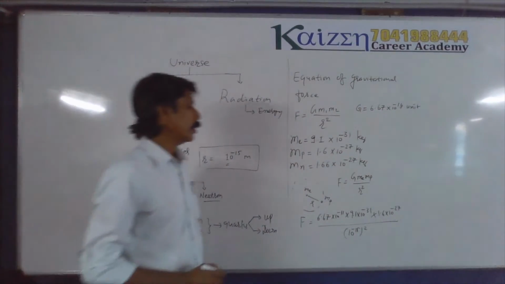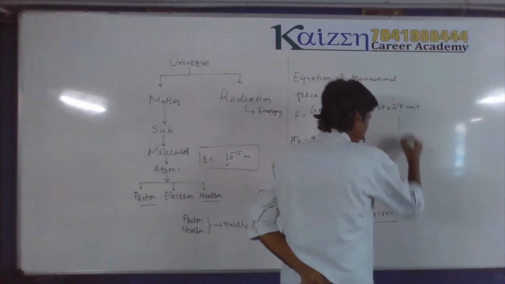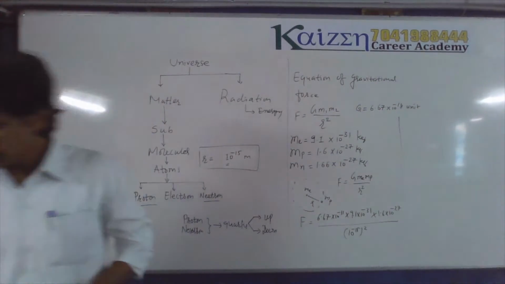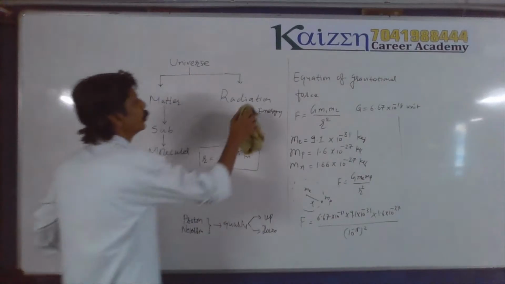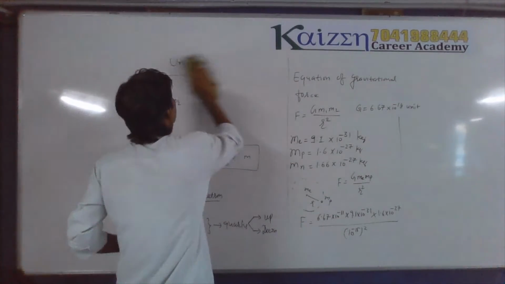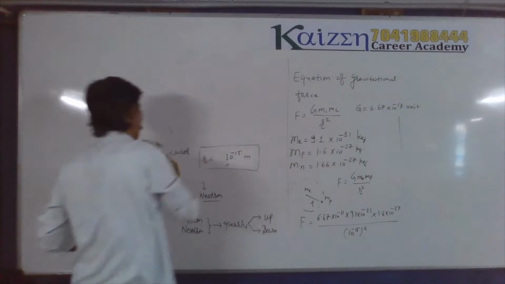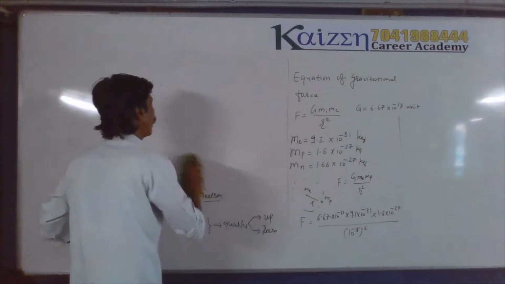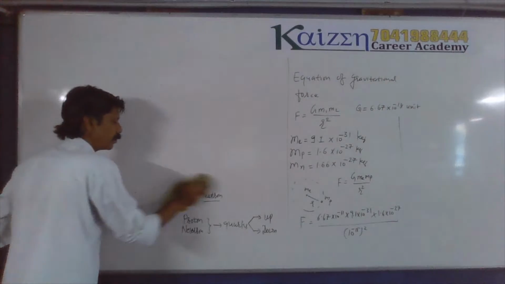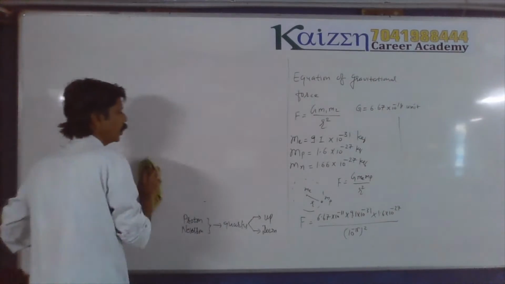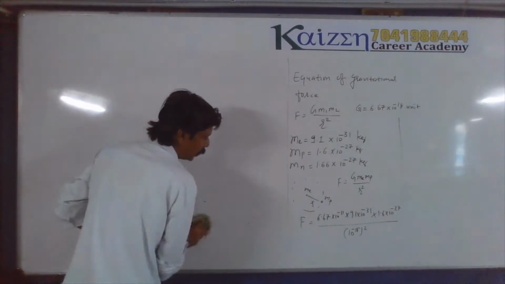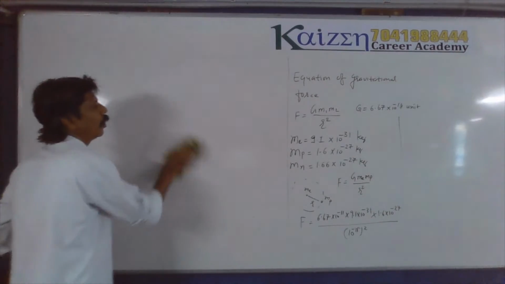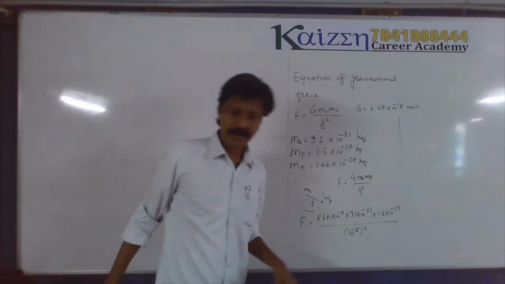We are not going to calculate it to find the perfect value of the force, but let us find the approximate value of the force that exists between two particles, one electron at the center of the atom and another proton at the edge of the atom, or you can say on the surface.